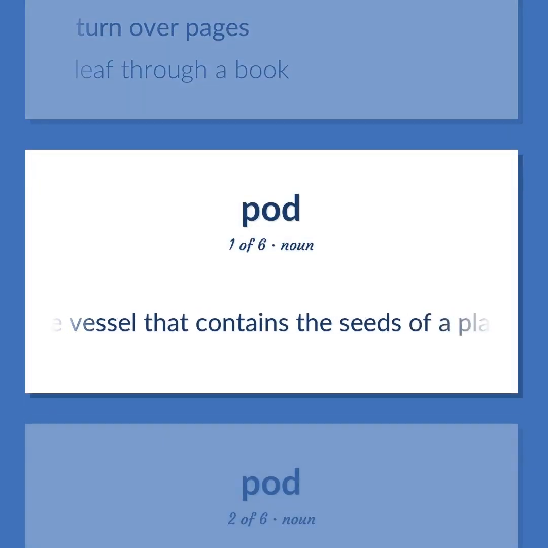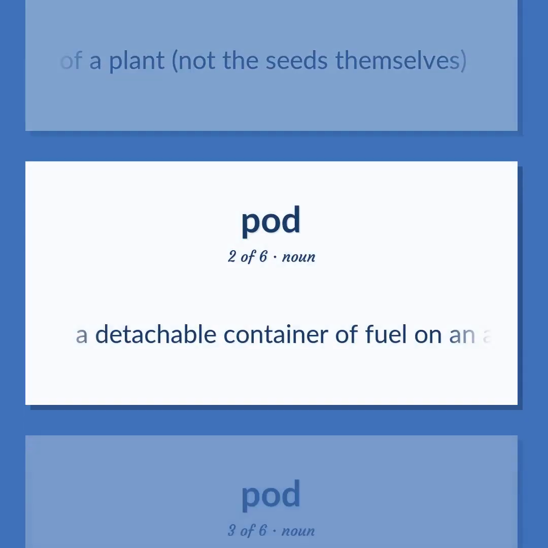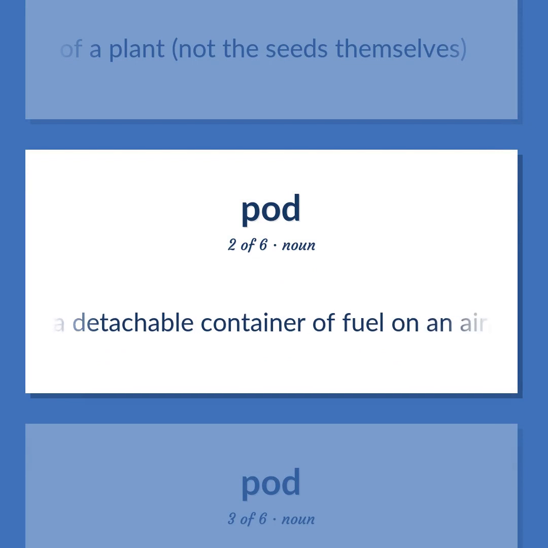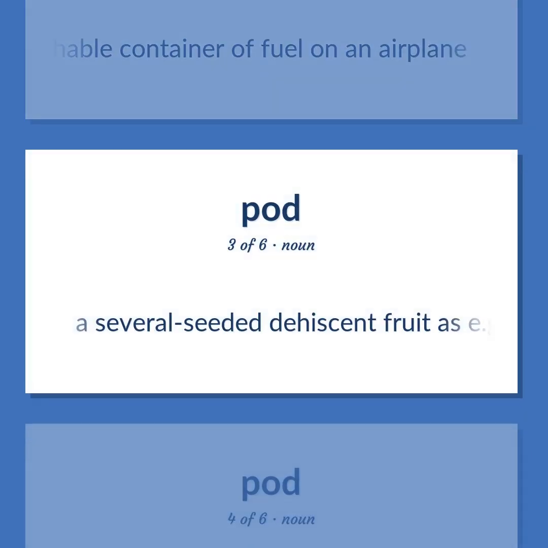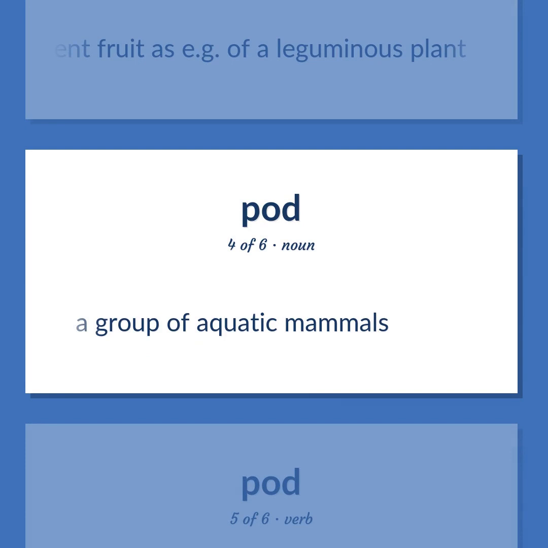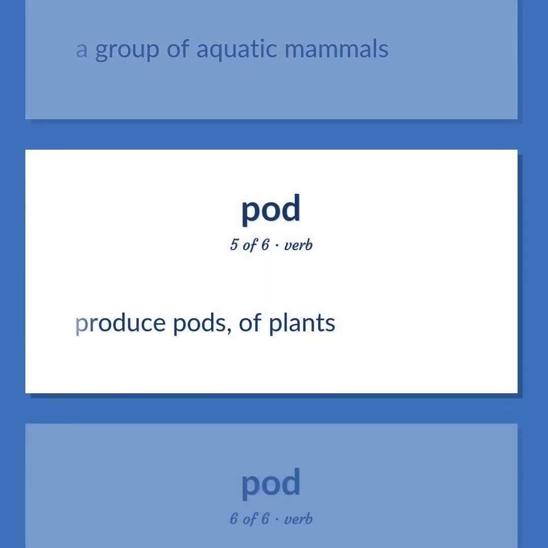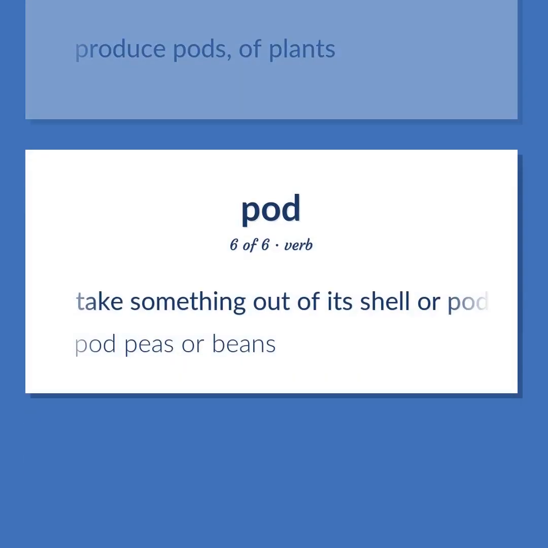The vessel that contains the seeds of a plant, not the seeds themselves. A detachable container of fuel on an airplane. A several-seeded dehiscent fruit, e.g. of a leguminous plant. A group of aquatic mammals. Produce pods, of plants. Take something out of its shell or pod.